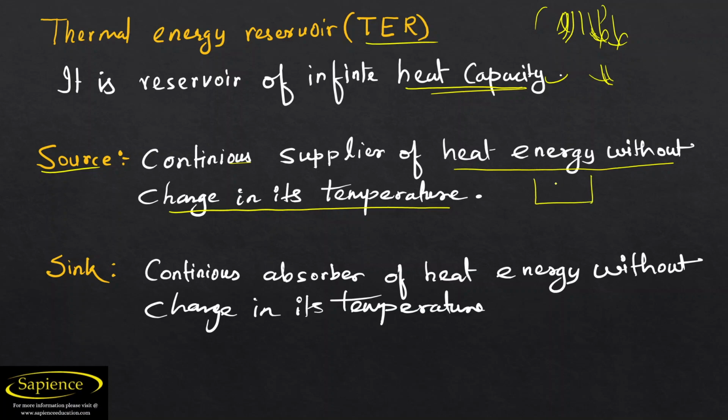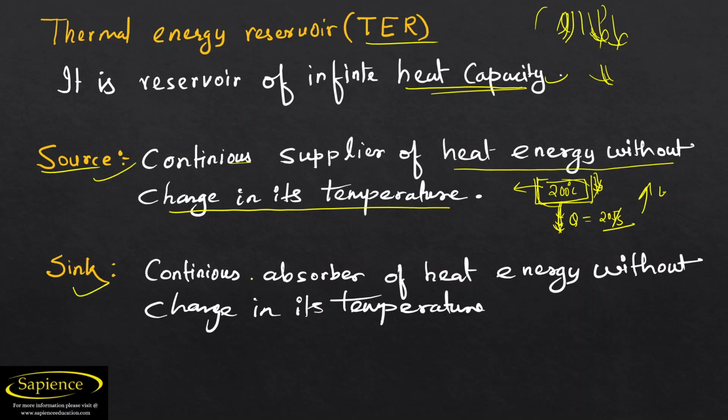For example, there is a reservoir at 200 degrees Celsius, and we are continuously getting heat from this source at a rate of 20 joule per second for a very large amount of time. But at the same time, the temperature of this reservoir is not getting down. As we are fetching heat, in spite of this the temperature is not dropping. So that type of thing is known as a source.